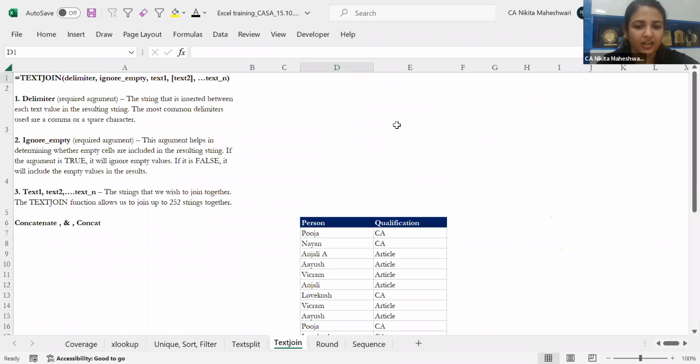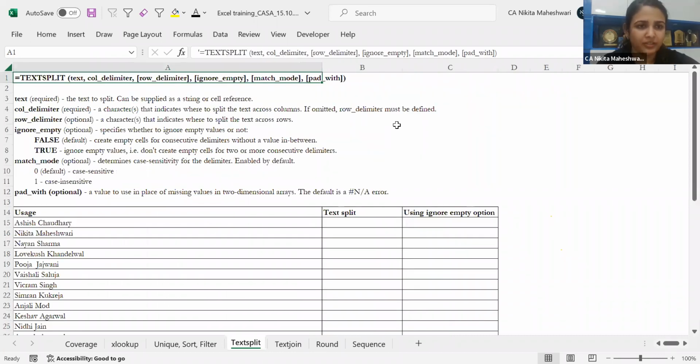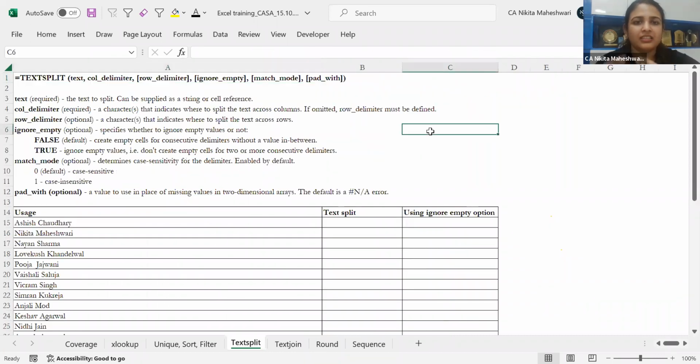The next is text split. This is again a lengthy formula. We will not be taking everything of this, because only the first 2 columns are enough for us to do a lot of things over here.